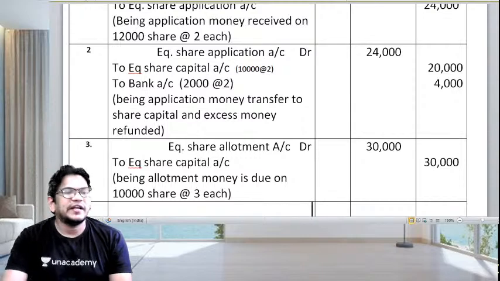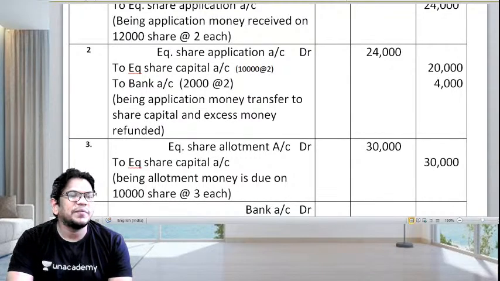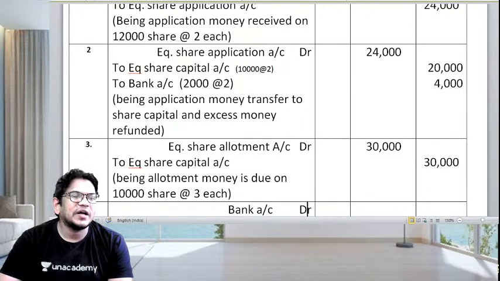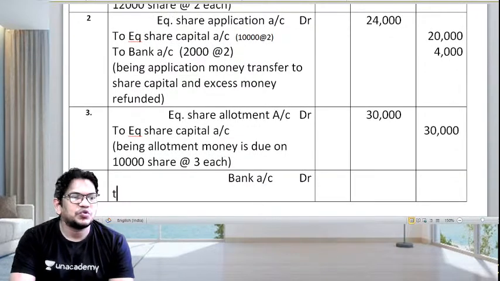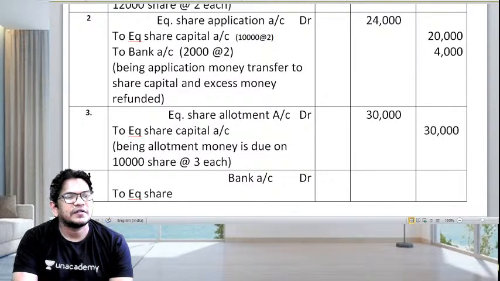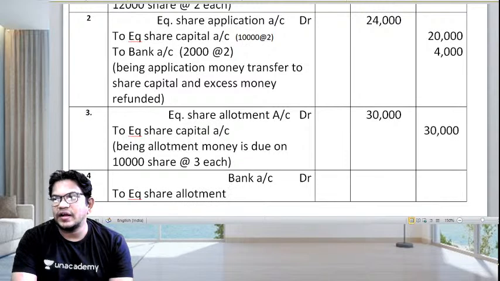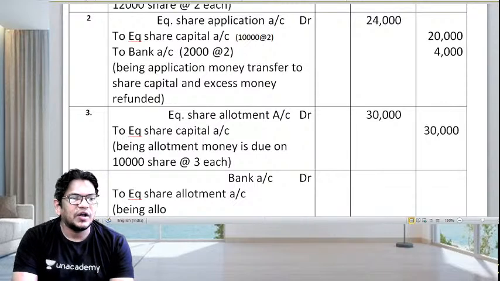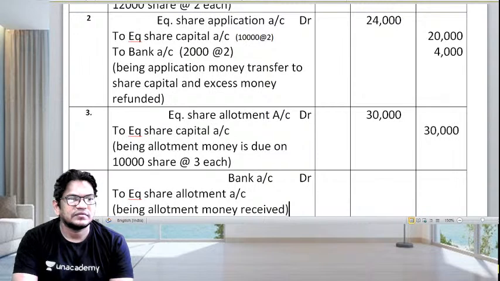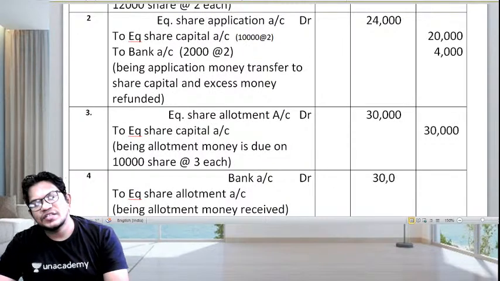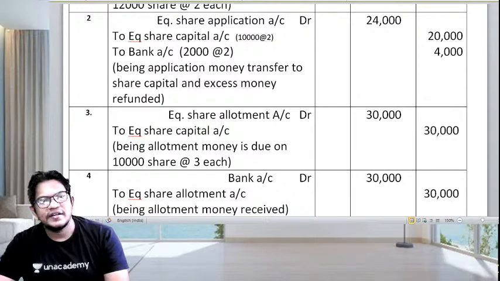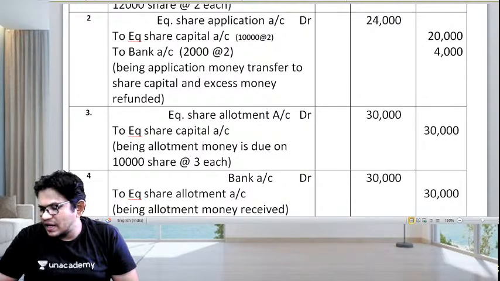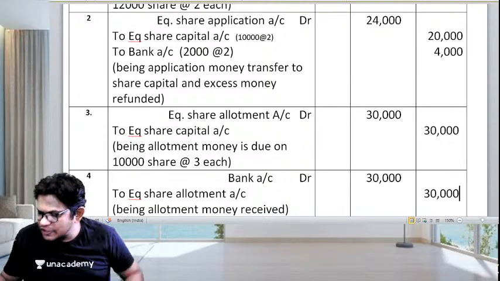Okay. Fourth entry: bank account, because allotment money is received, right? Bank account is debited to equity share allotment account, being allotment money is received. That's it. Understood? They are receiving full money, so no need to give any additional here. 30,000, 30,000. Understood, guys? Please respond. Yes or no?